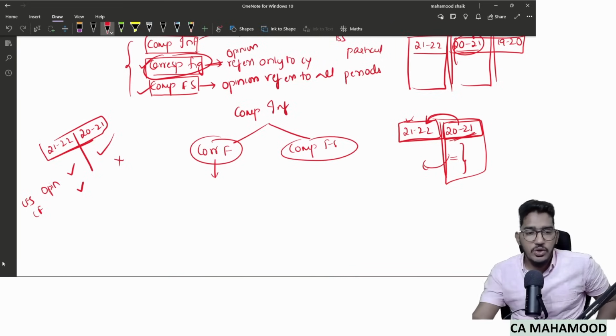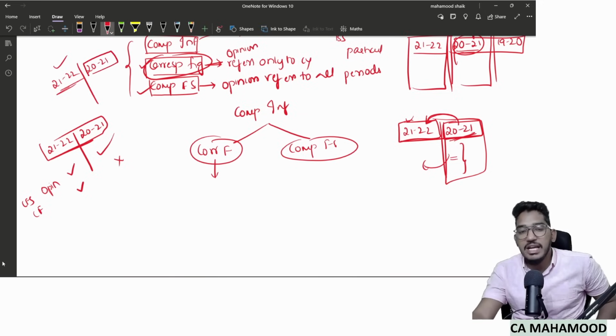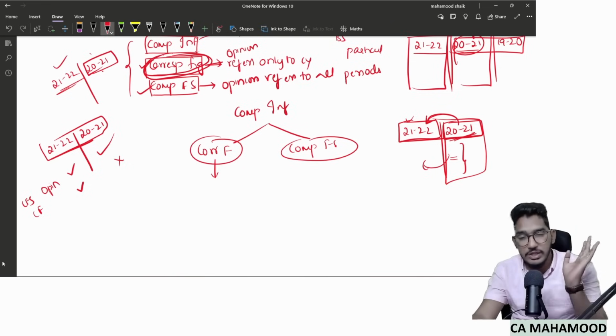If you are conducting the audit of any company for the financial year 21-22, we will express an opinion only on 21-22. Even though 2021's information is presented in the financial statements, we have nothing to do with it. Our opinion has nothing to do with that year. So in India we follow corresponding figures. Our opinion refers only to the current year.